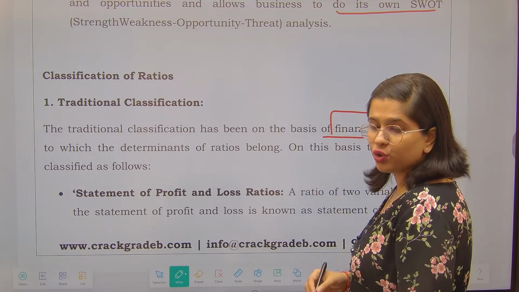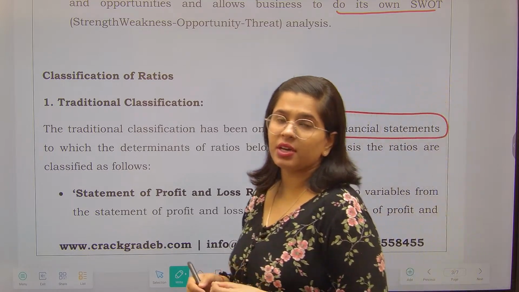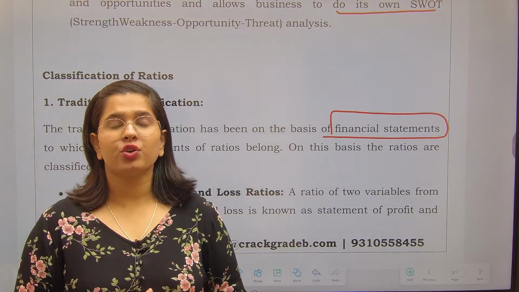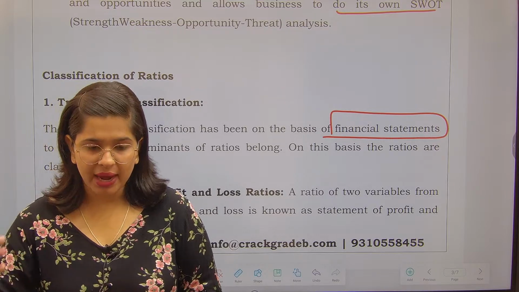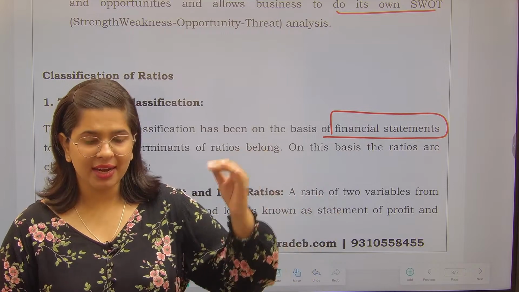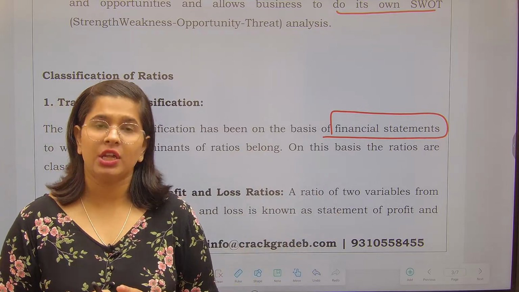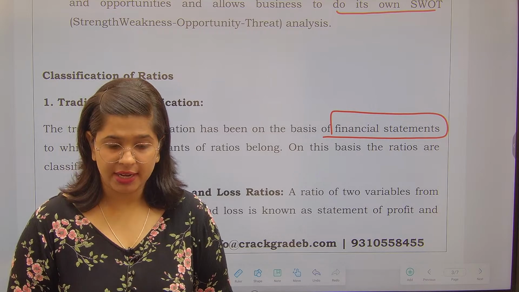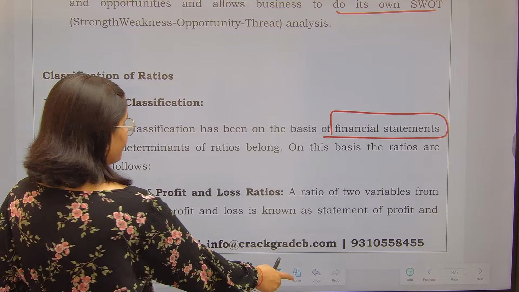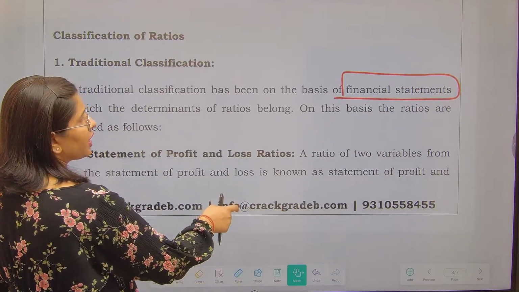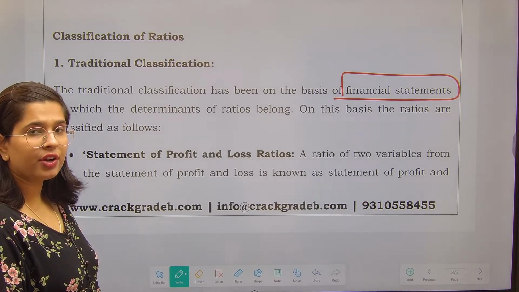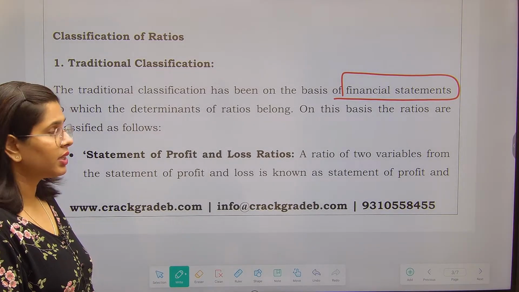So there are some ratios which use the figures from your profit and loss statement. There are ratios which only use the figures from balance sheet, right? And there are ratios which use the figures from the P&L account as well as from the balance sheet. So they are called the composite ratios. So this is that particular classification. As per traditional classification, the ratios are classified on the basis of which kind of financial statement they are using the data from.